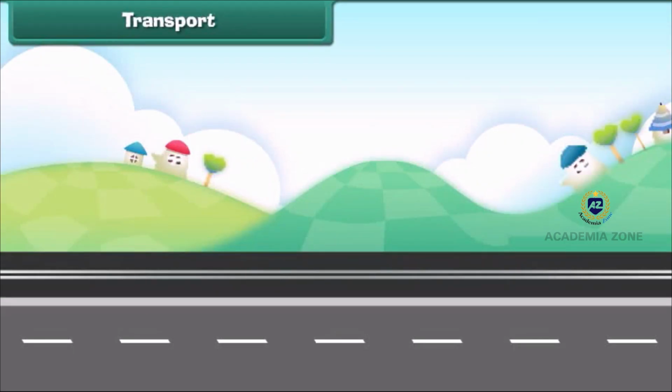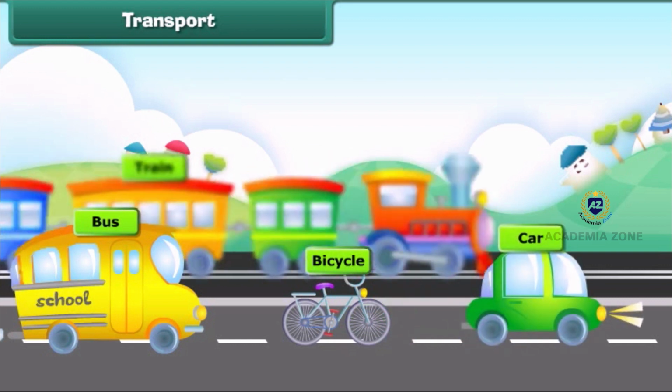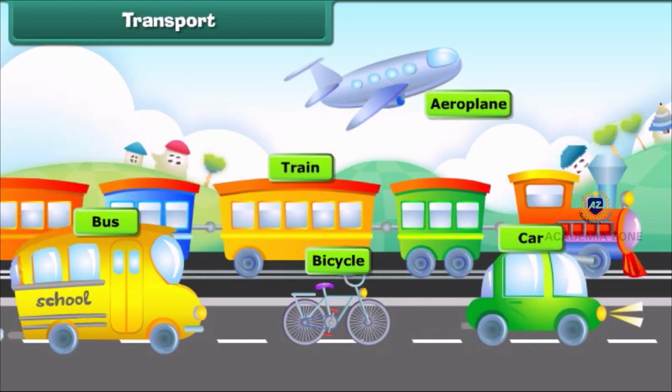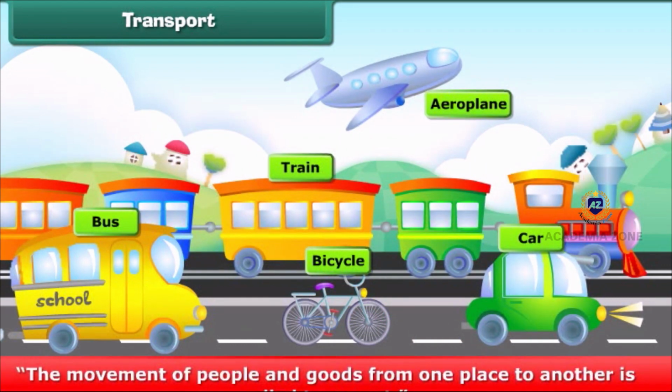Dear friends, we all go from one place to another by different vehicles like bicycle, bus, car, train and airplane. The movement of people and goods from one place to another is called transport.